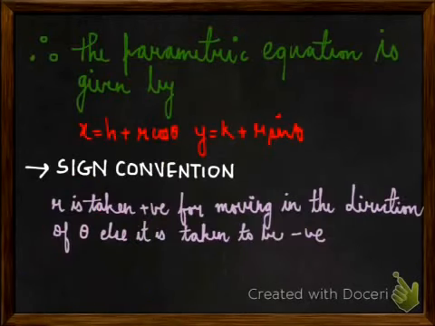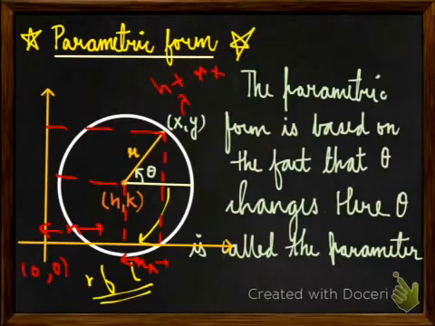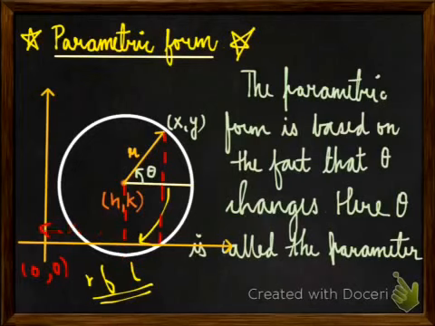There is a sign convention also with this. It says that r is taken positive for moving in the direction of theta. Now let us see what it says. If you closely look at this vector sign here, you will see that the arrowhead I have pointed is in the direction of theta.